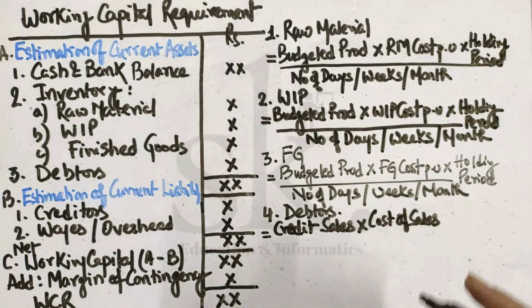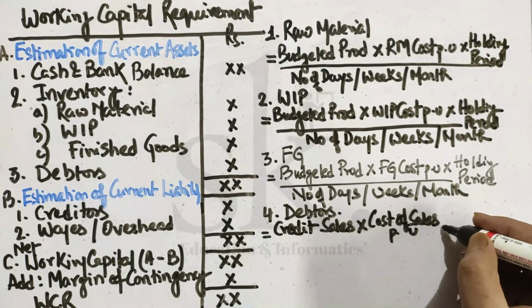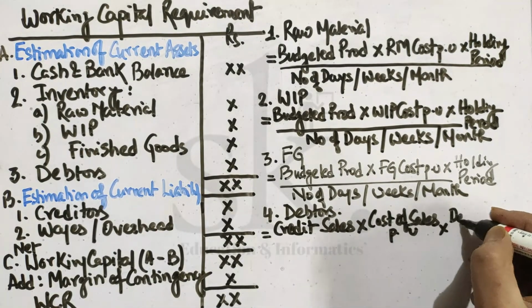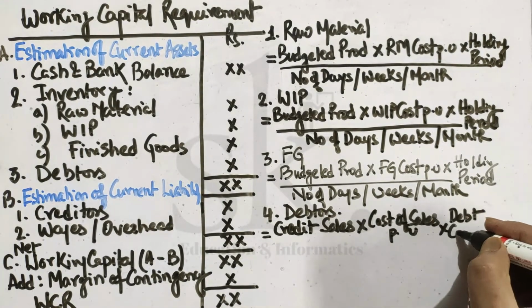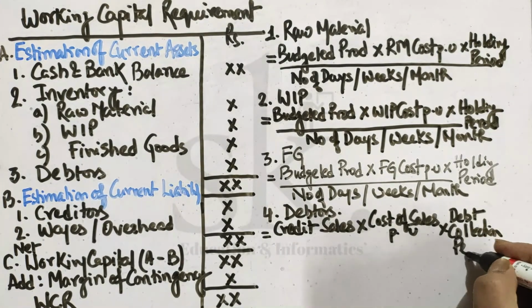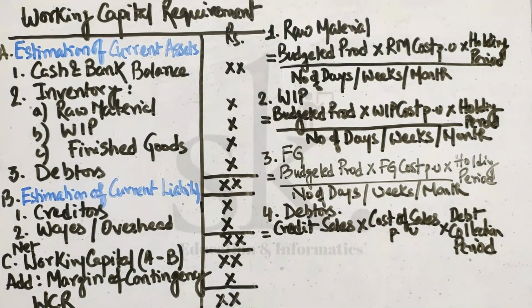I will come down to this particular point. Cost of sales per unit, into debt collection period. Now what I mean by debt collection period is, see, the debtors will be paying you after 3 months.